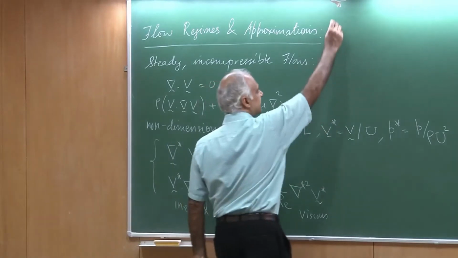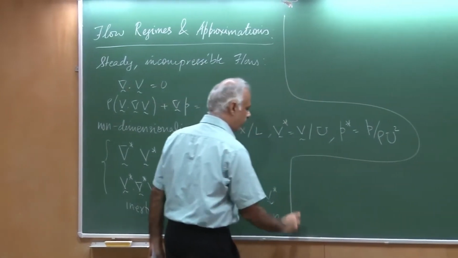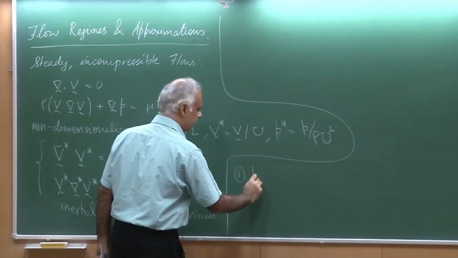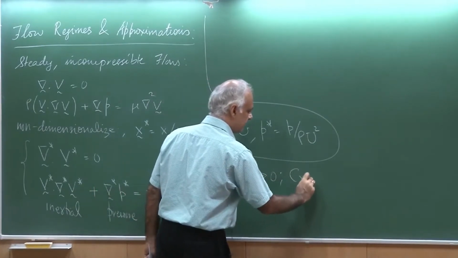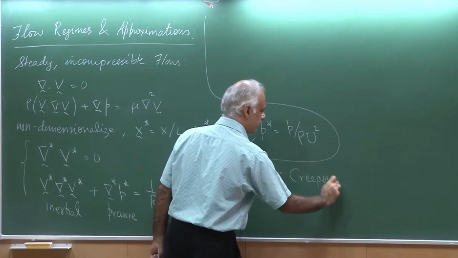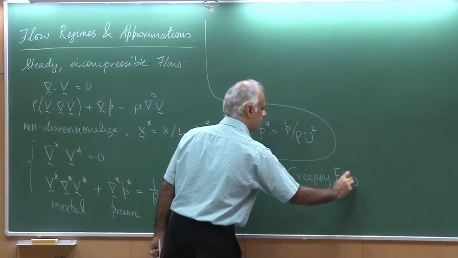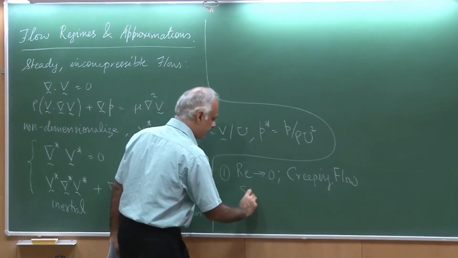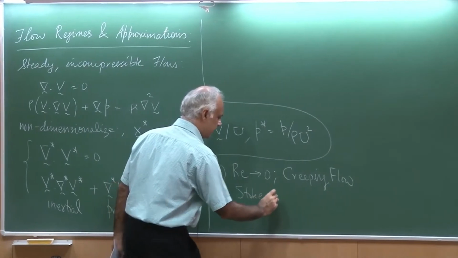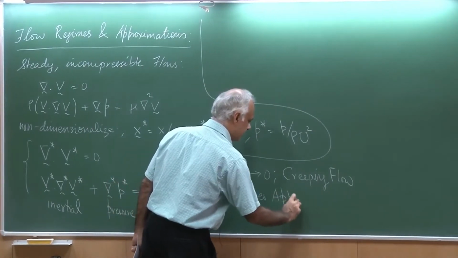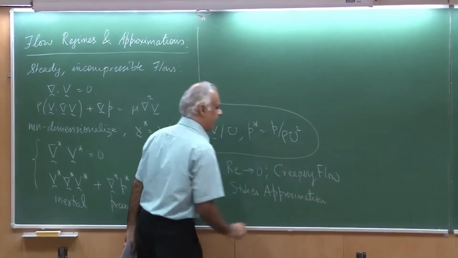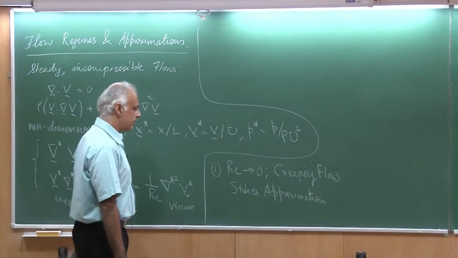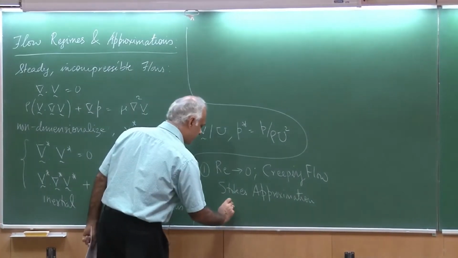So, the first case that we actually talked about was the Reynolds number tending to 0, which we said is the creeping flow, and we were able to get the Stokes approximation. And I tried to explain this to you by giving you results for a sphere.